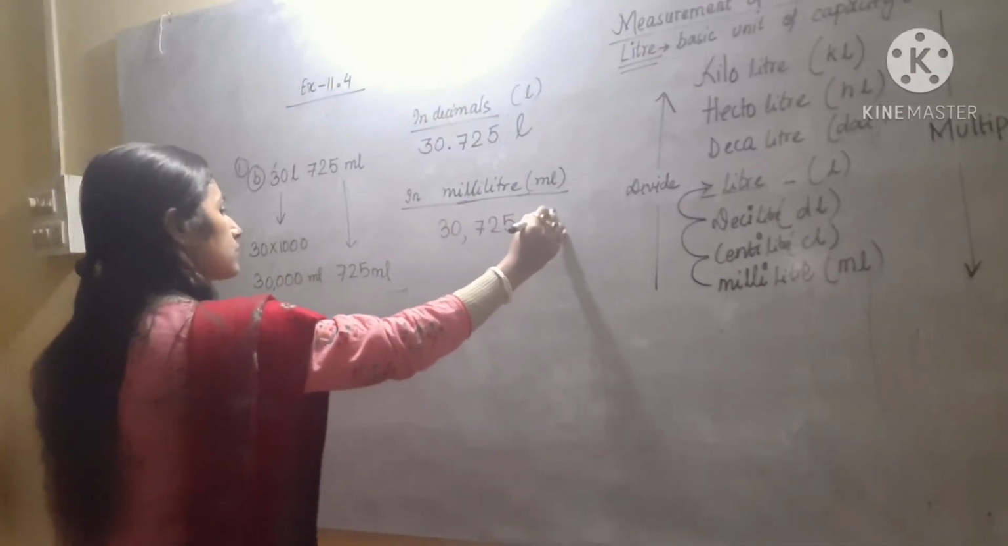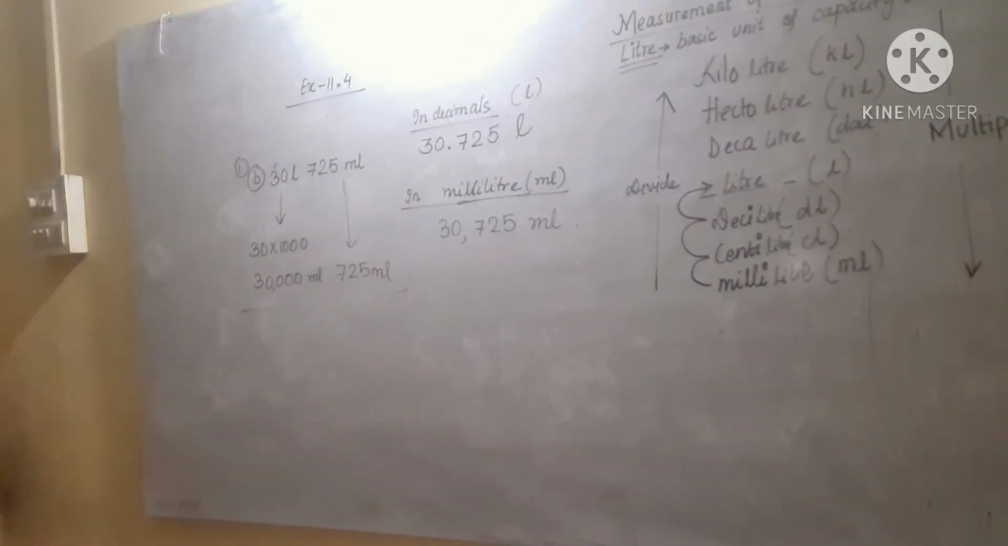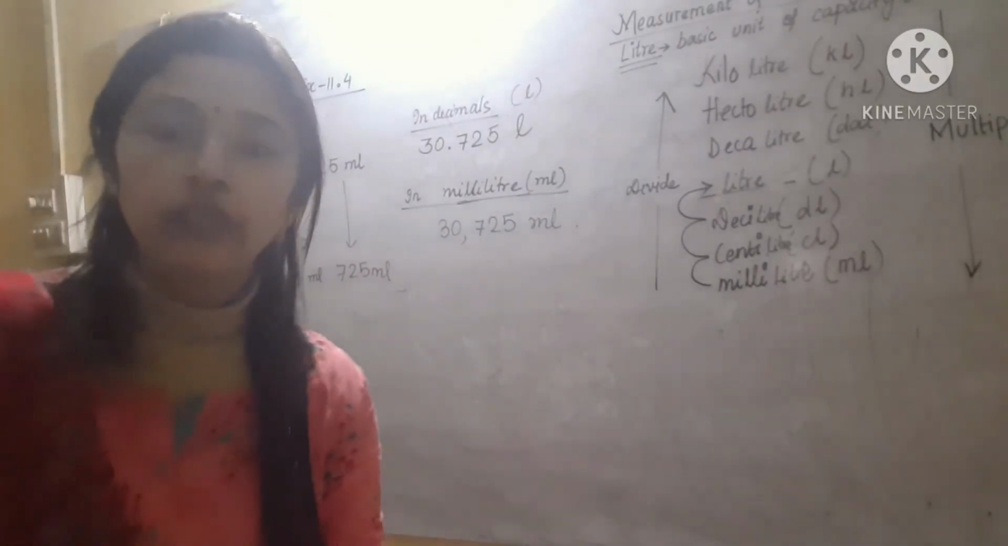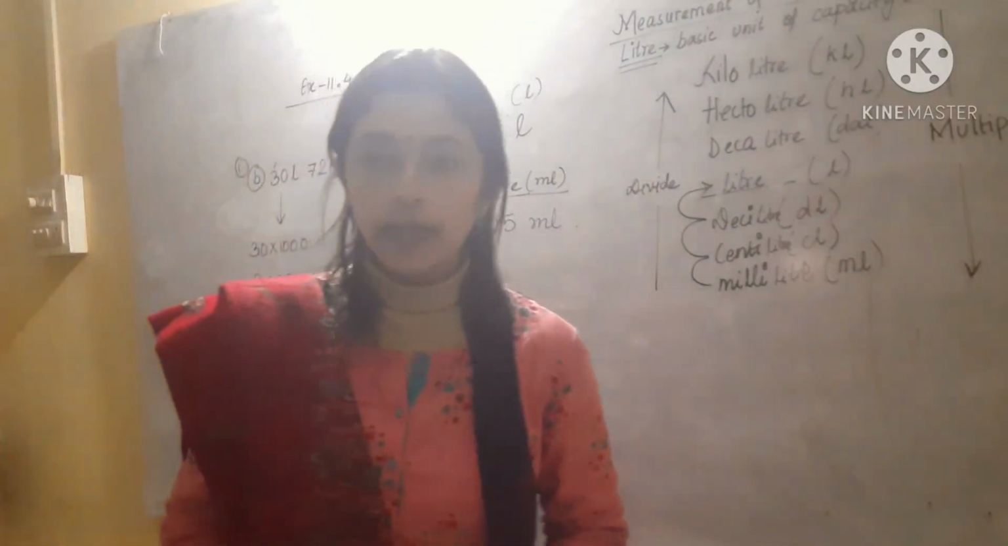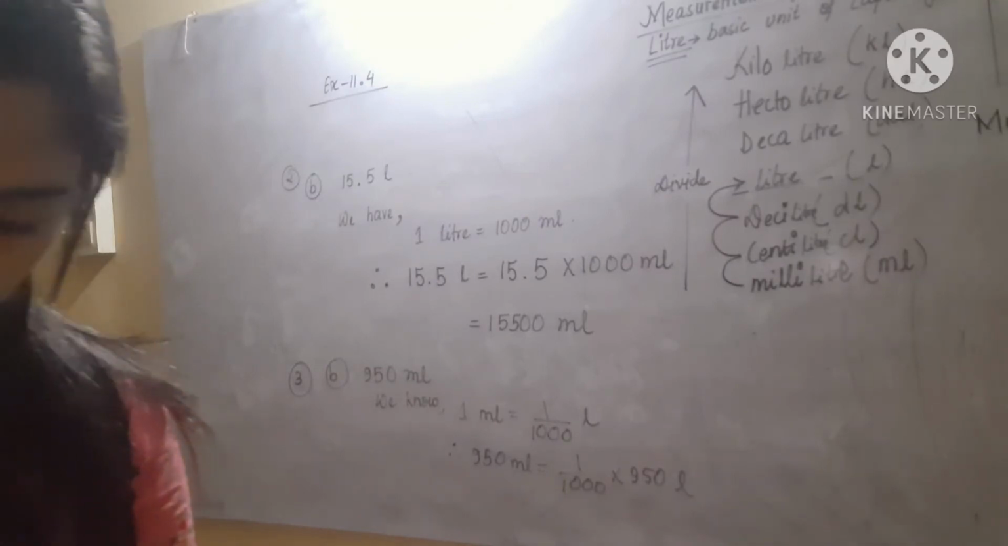30,725. This is in milliliter. Okay. So like this you can do the remaining questions. Students, if you have any difficulty, any doubt, you can ask. Okay. So students, see the next question, number 2.